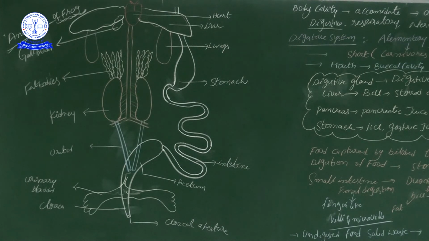So that's why when you cut that ventral side, automatically we can find all these structures. Especially fat bodies are easily identifiable. They are prominently yellow in color and highly detectable, I mean recognizable. The fat bodies, below at the bottom, are attached to the kidneys. These kidneys are excretory in function. These lungs are respiratory in function.